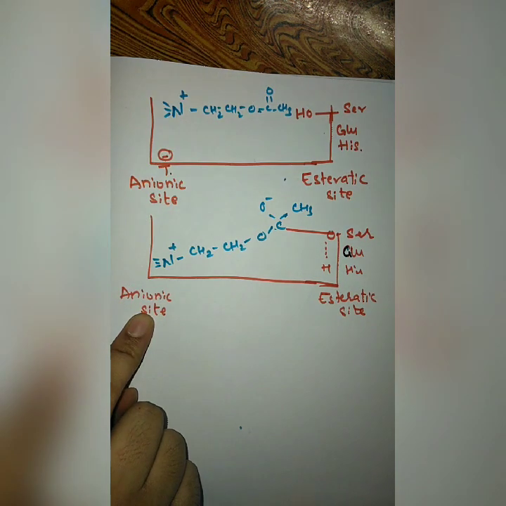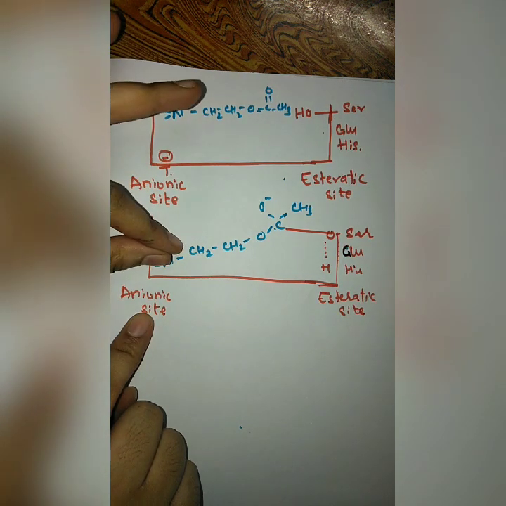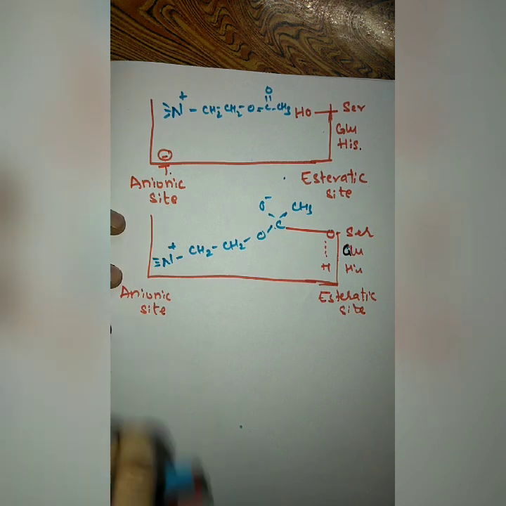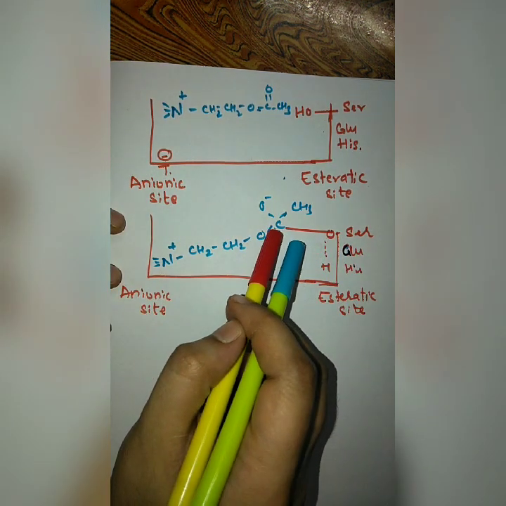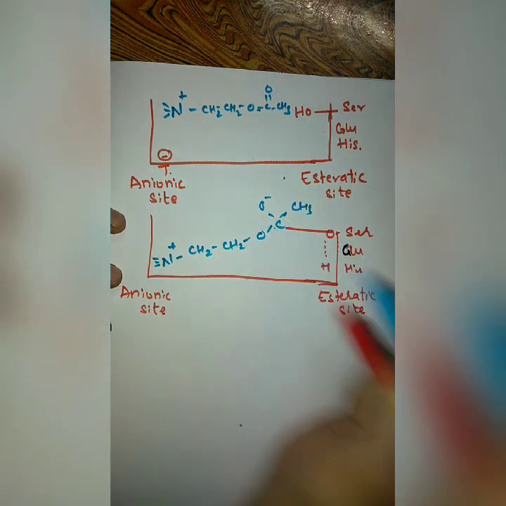The acetylcholine molecule is trapped by the enzyme, and once trapped, it is fixed in place. Next, the serine molecule produces a nucleophilic attack on this carbon atom and cleaves it off.